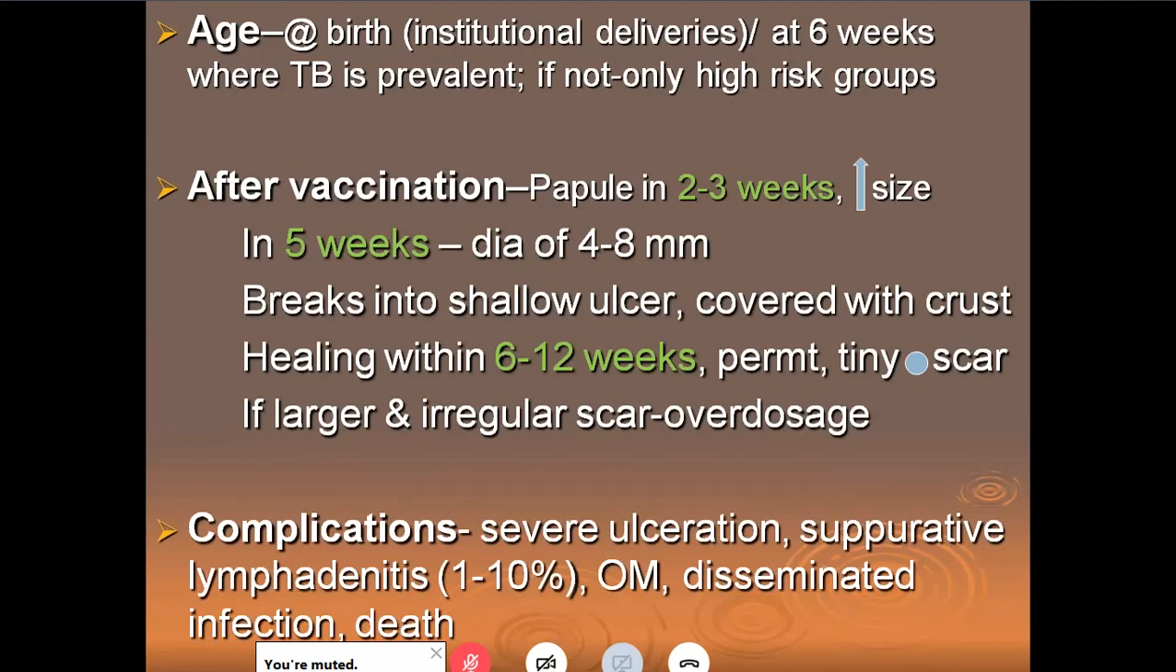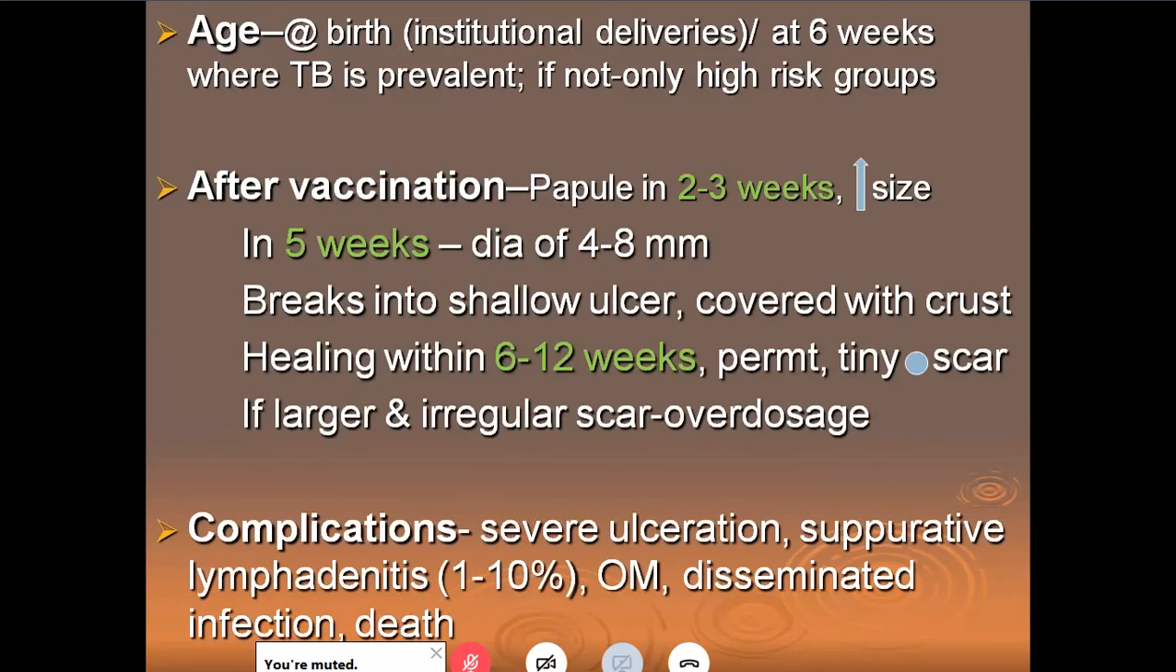Now, healing takes place when the baby is about 1.5 months to 3 months old. That is about 6 to 12 weeks. And there's a permanent, tiny, round or oval scar which is left in the deltoid part of the left arm. We all have that scar. If the scar is larger and irregular, it is because of overdosage, it is because of a fault of the healthcare worker, and we can't do much. So leave it like that.